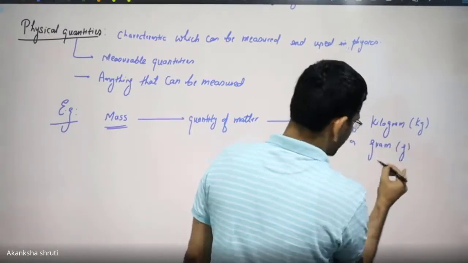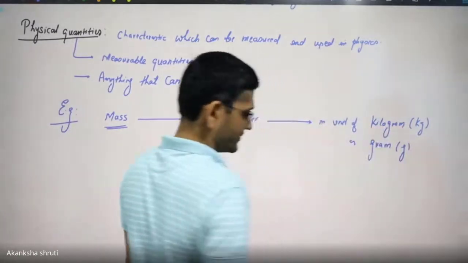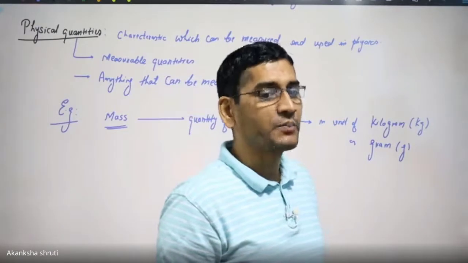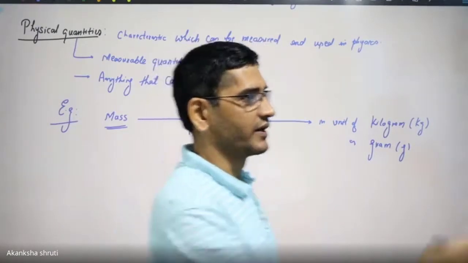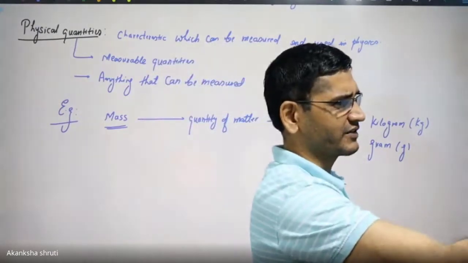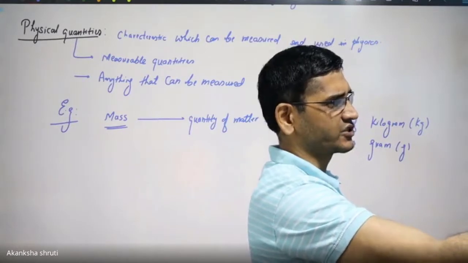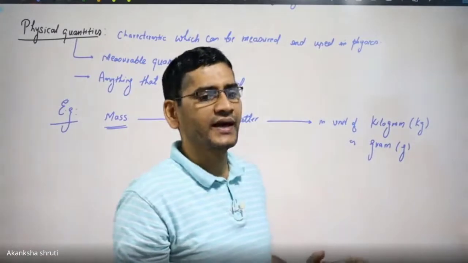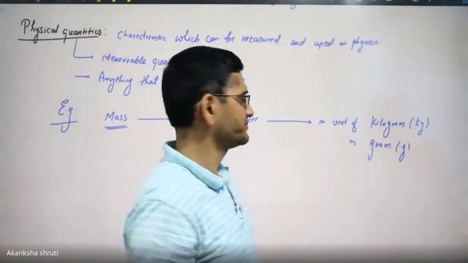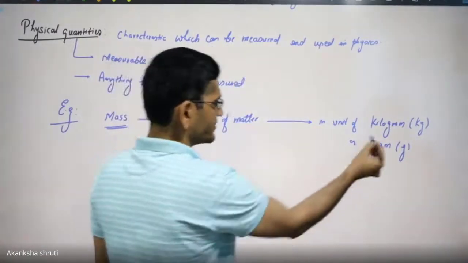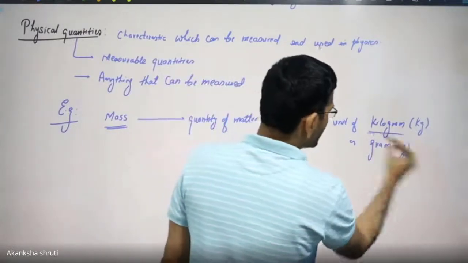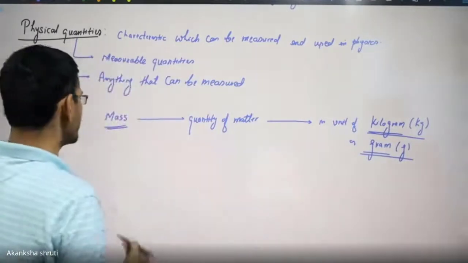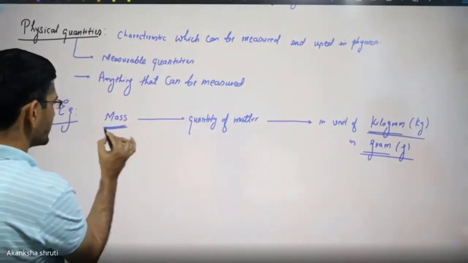There are other units of mass also, like the pound, that you will learn later, but that one is not even required. Those are obsolete units. Nowadays we are always using universally acceptable units. So this kilogram or gram is the unit we are using for the quantity called mass.